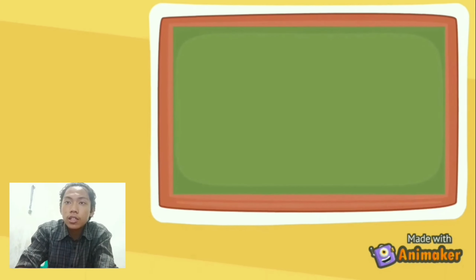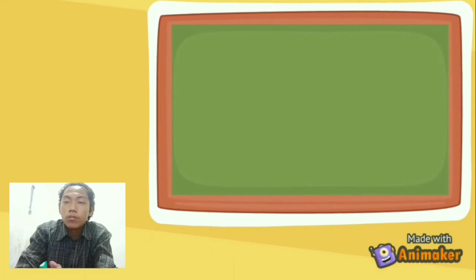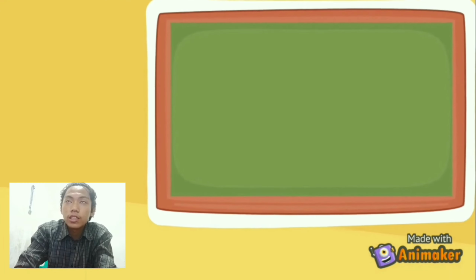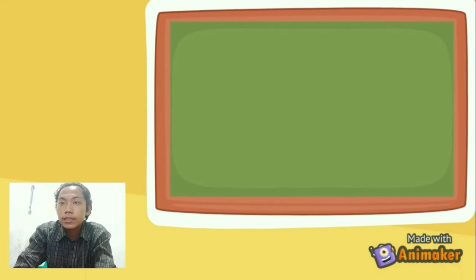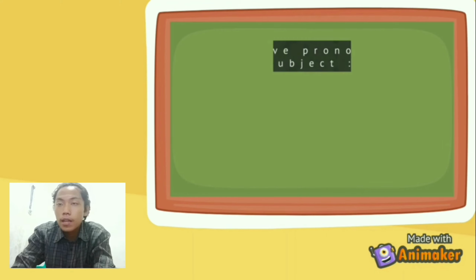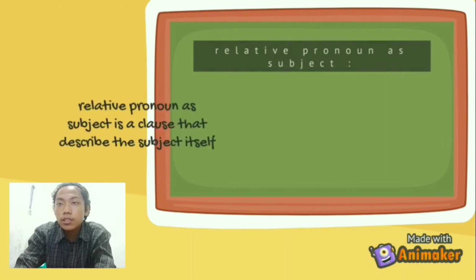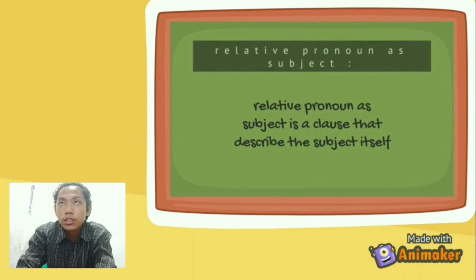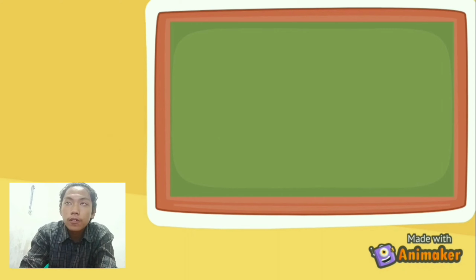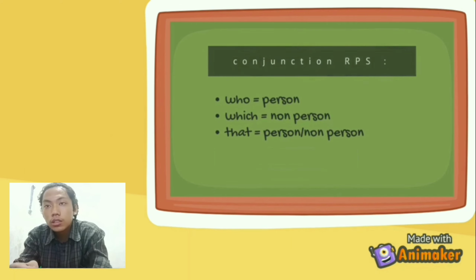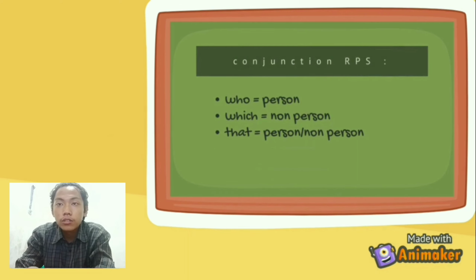My name is M. Nurandika. In here, I will explain one part of adjective clause. There is RPS, relative pronoun as a subject. Relative pronoun as a subject is a clause that describes or replaces the subject itself. The conjunctions used are who, which, and that.